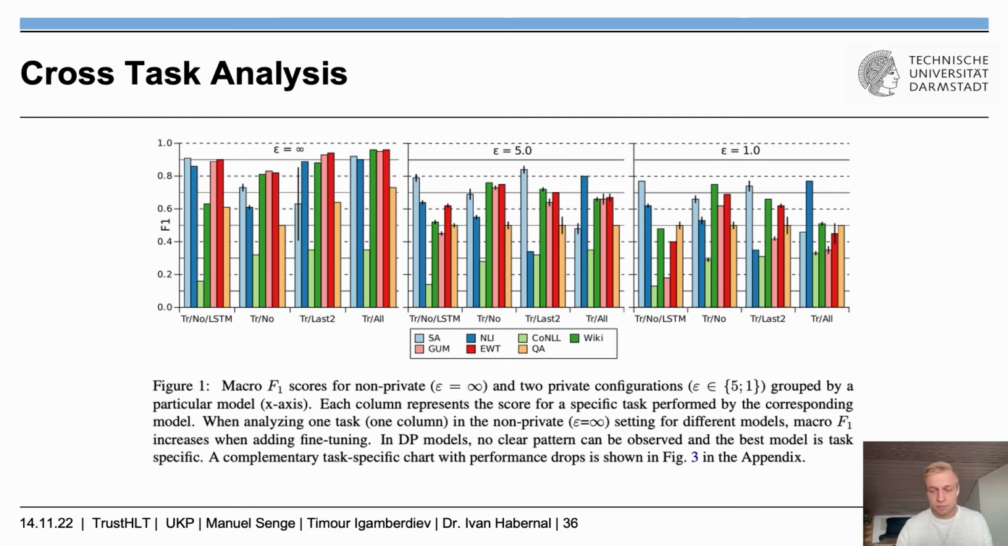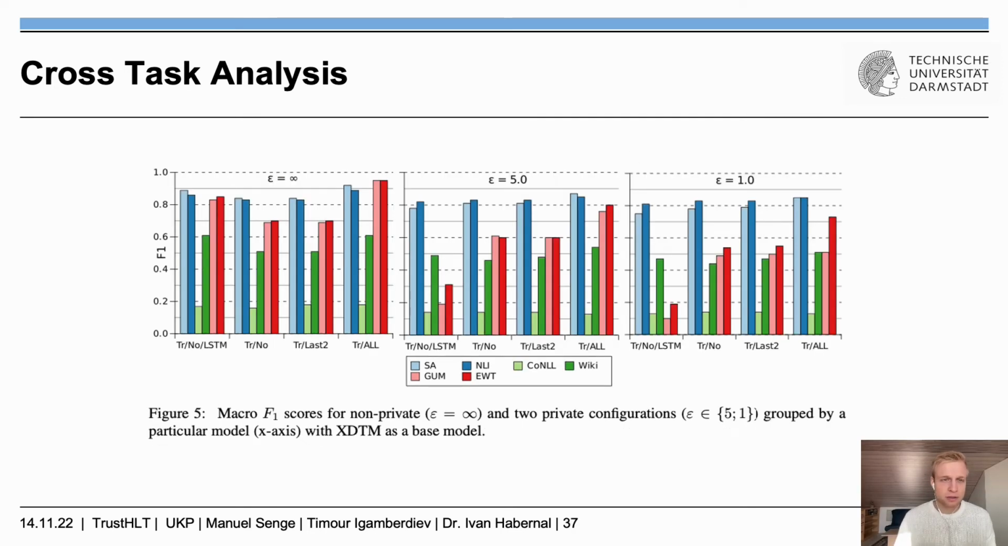However, if you look at the cross-task analysis for the XLM, we can say that for all tasks except NER, the best model was the fully fine-tuned one. Meaning, if we compare this to the cross-task analysis for BERT, where we had no clear winner, we can say that not only do different kinds of fine-tuning impact differently depending on the task if we look at one model, but also the model itself is highly task-dependent.